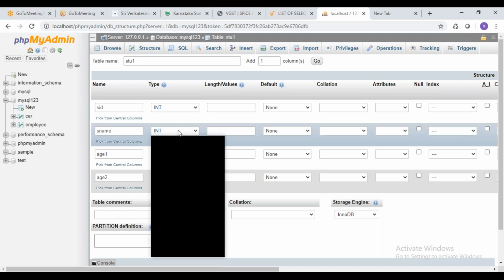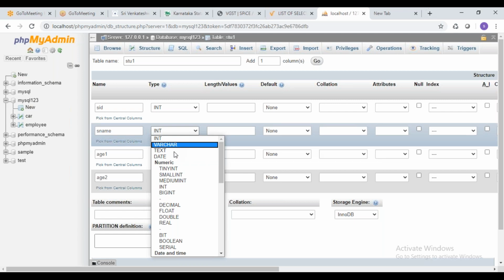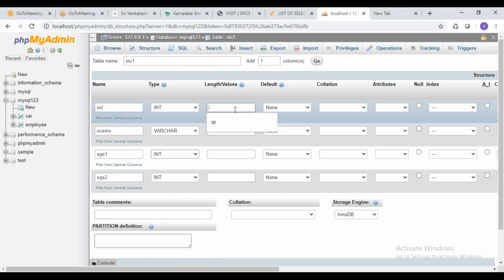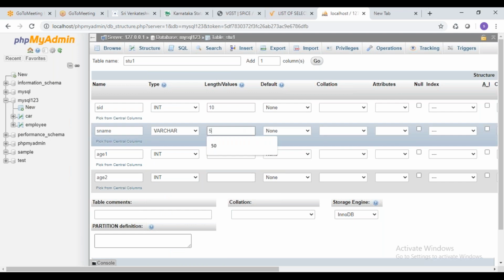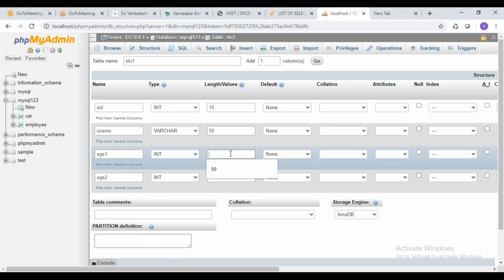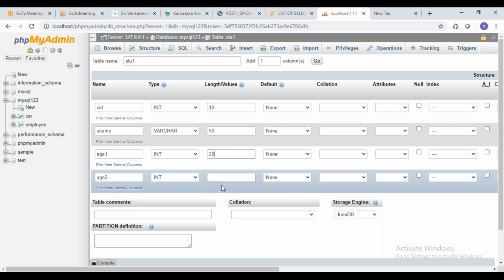So SID is integer, that is going to be varchar, it is integer and integer. I'll just give size as 10, 50, 20, 20, some size I am giving.